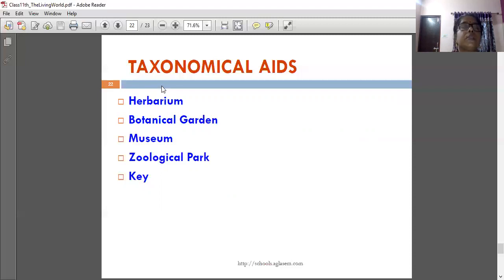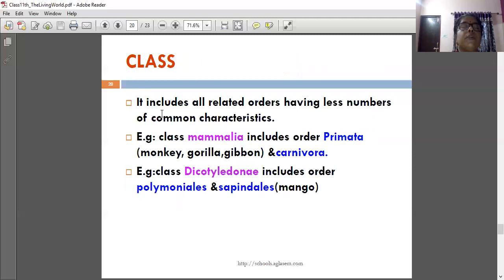For this, pause and see the slides. The slides will help you a lot. I think that up to herbarium all of you understood. All of you start to write the questions into the book.